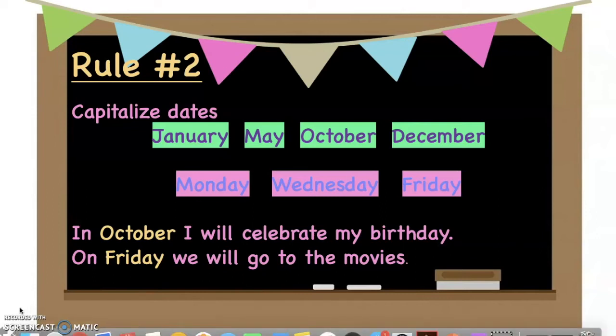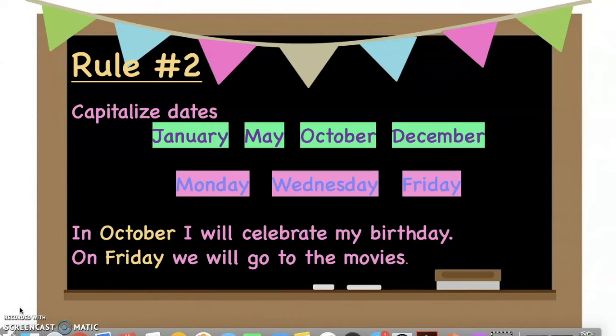This one is a little harder than the last rule because dates are made up of months and days of the week. For examples of months, I have January, May, October, and December. For days of the week, I picked Monday, Wednesday, and Friday. No matter which month or day of the week we choose, it needs to have a capital letter at the beginning. Let's take a look at how they can be used in a sentence.